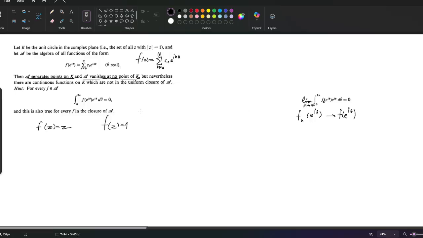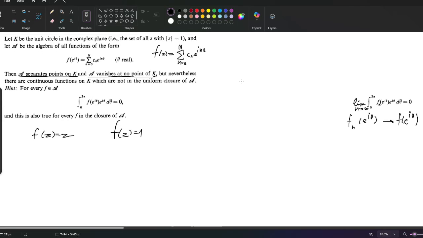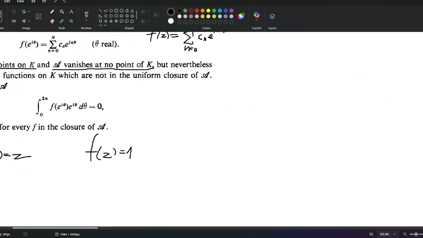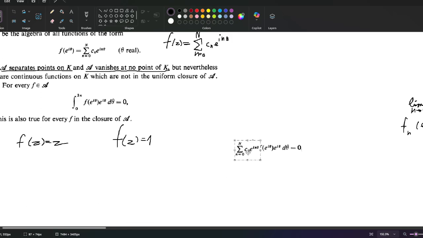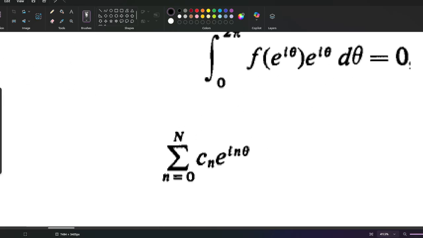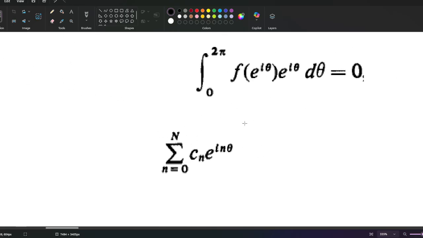Well, how do we do that? First of all, let's copy it over. If we look into the sum, this integral can basically be split into a bunch of other integrals.